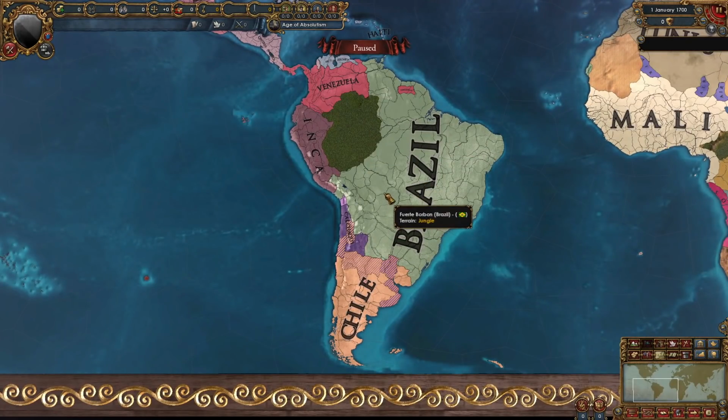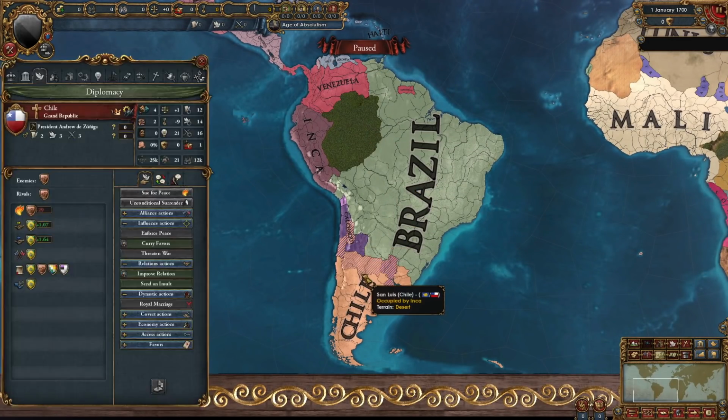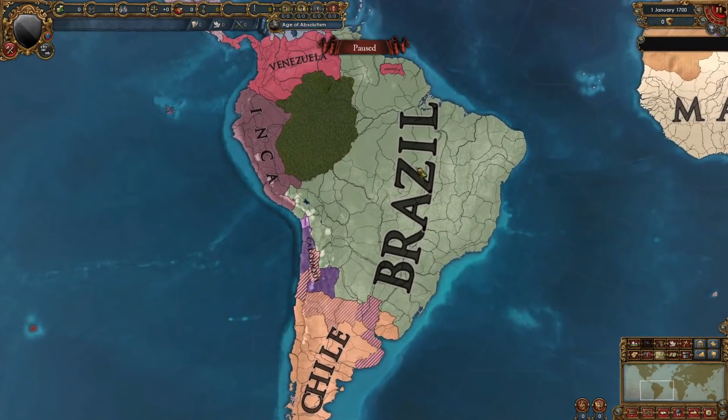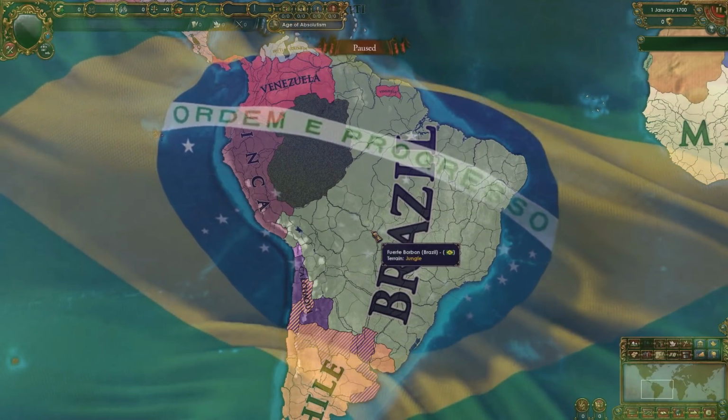In South America, Brazil has been expanding a little bit into here and into here. Chile is now at war with this nation and Inca, but Brazil is still the dominant power here. So come to Brazil before Brazil comes to you.